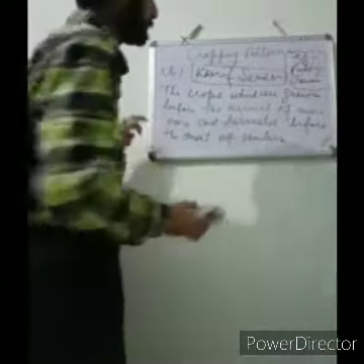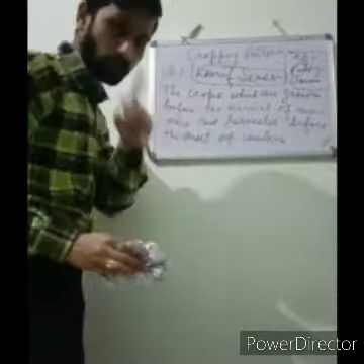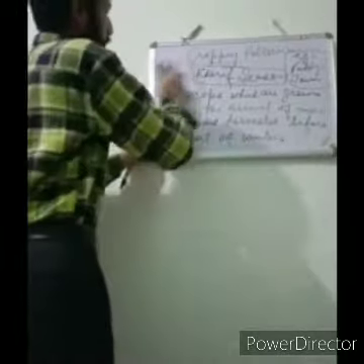Now I'm going to rub it, okay? Now the third season. I'm going to rub it now, and now we shall discuss about the third season.